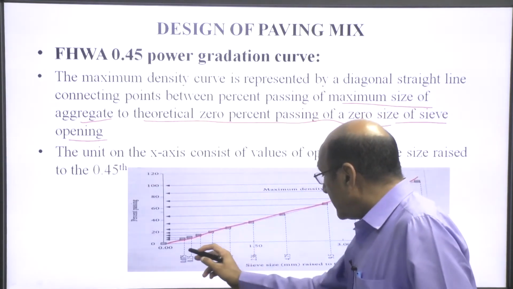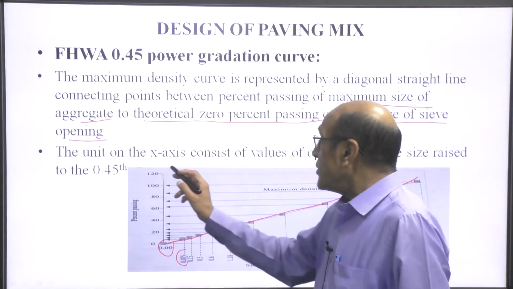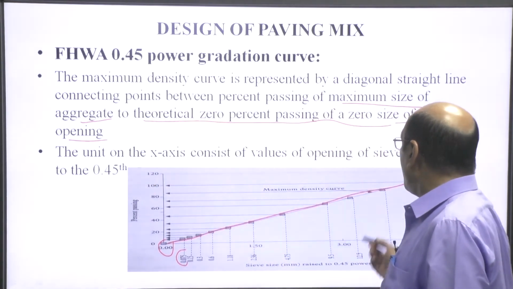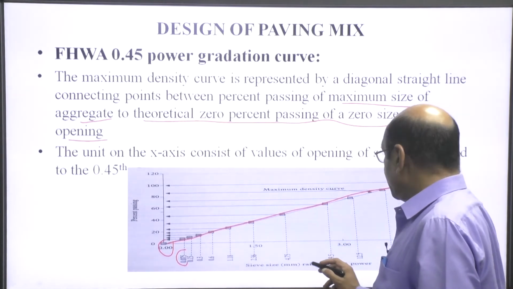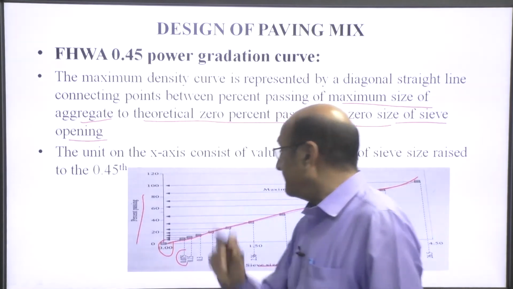So, see here, the unit of the x axis is the sieve opening size raised to the power, and here the percentage passing.